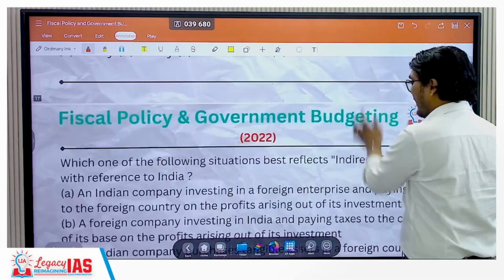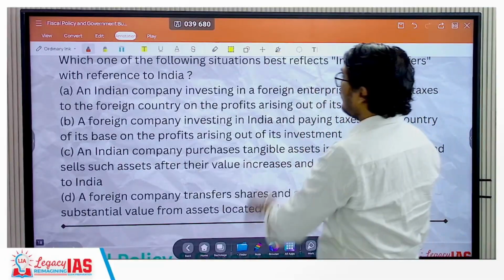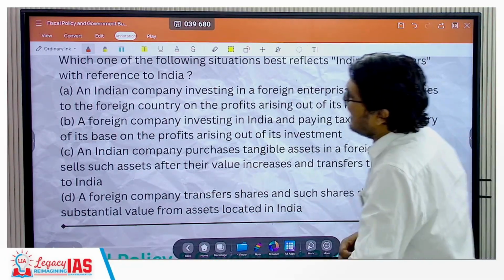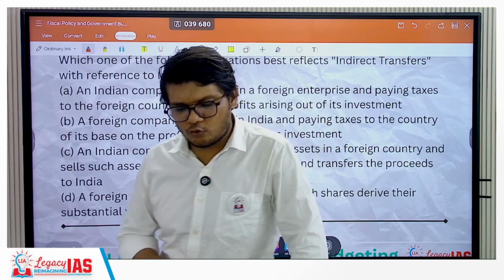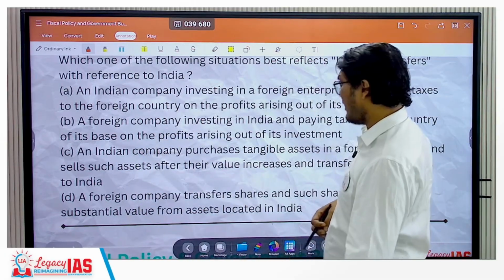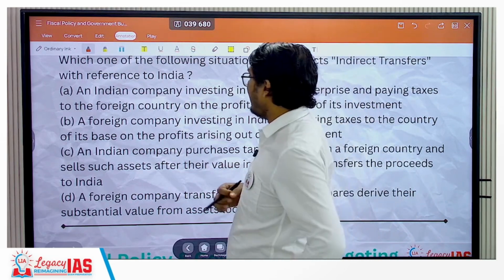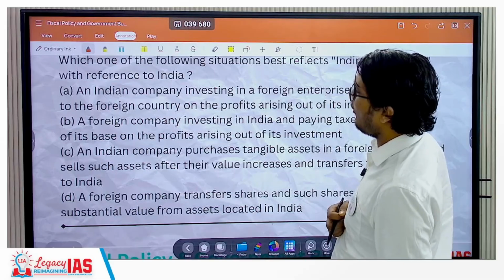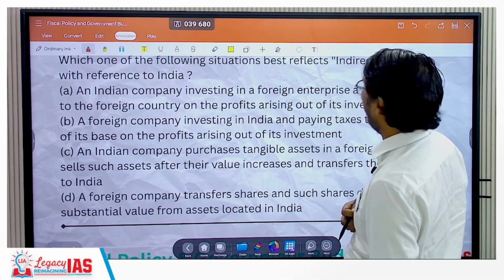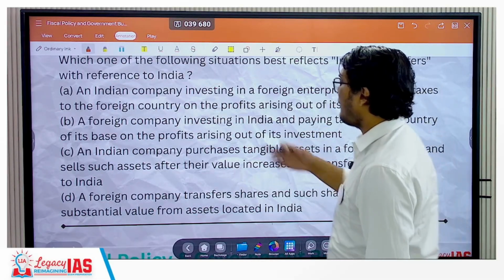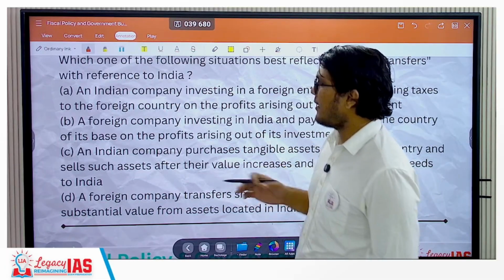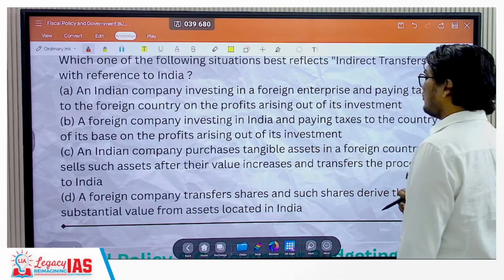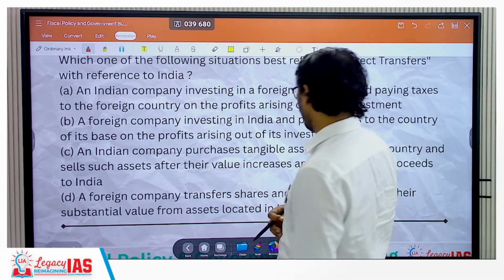Let's move ahead. Again, another question in 2022. Which one of the following situations best reflects indirect transfers with reference to India? Option A, an Indian company investing in a foreign enterprise and paying taxes to the foreign country on the profits arising out of its investment. Option B, a foreign company investing in India and paying taxes to the country of its base on the profits arising out of its investment.